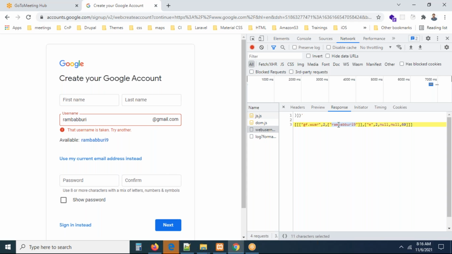So can you see, this is the suggestion they provided. Rambaburi 9 is available and the remaining are null and 60. Don't worry about it, whatever it may be. But you can see that on interacting with the field, behind the scenes we are sending a request to the server without refreshing, without reloading, and we're getting the data, and the data is displaying here.